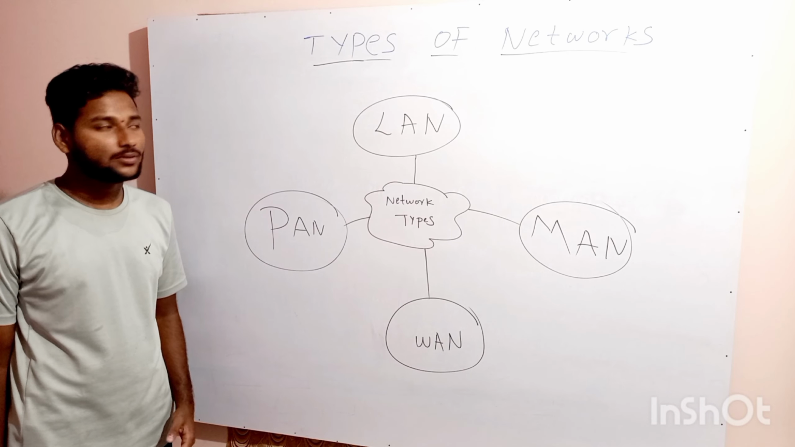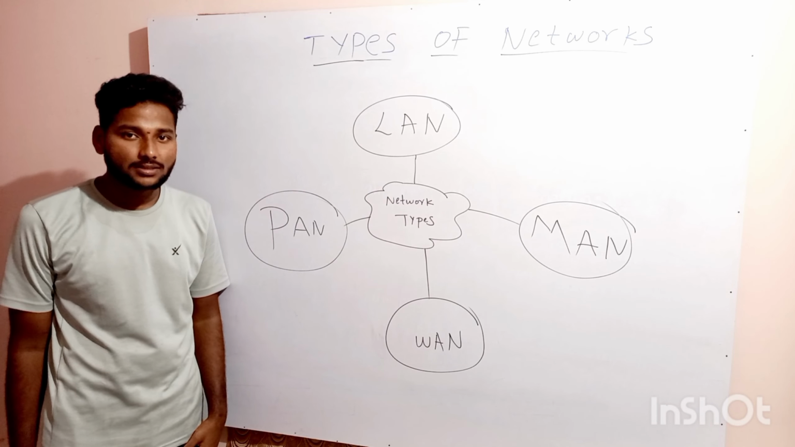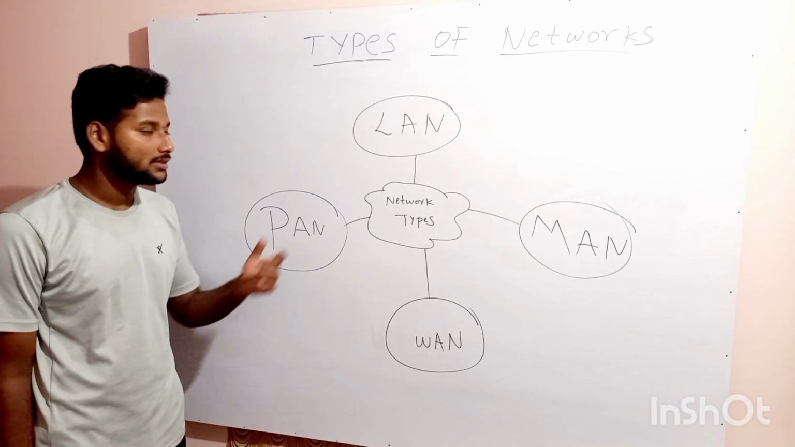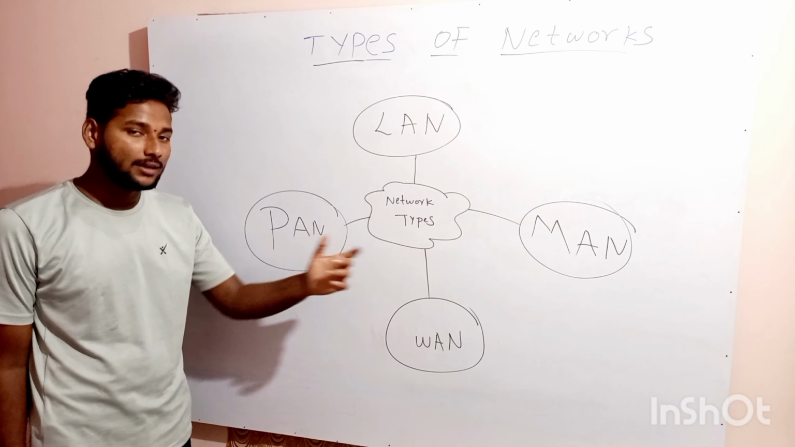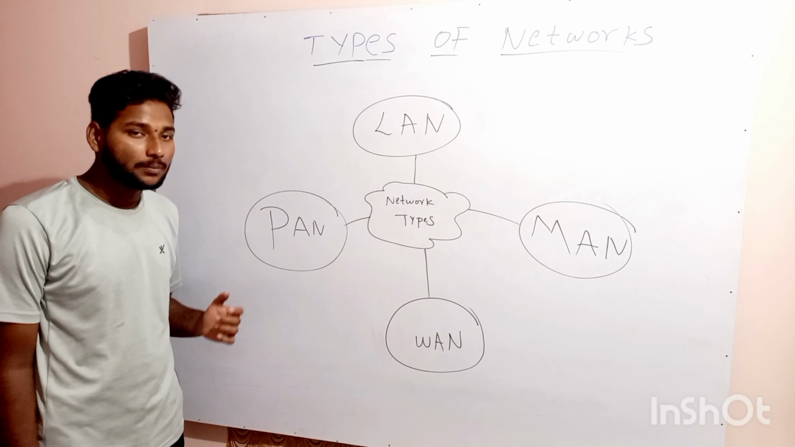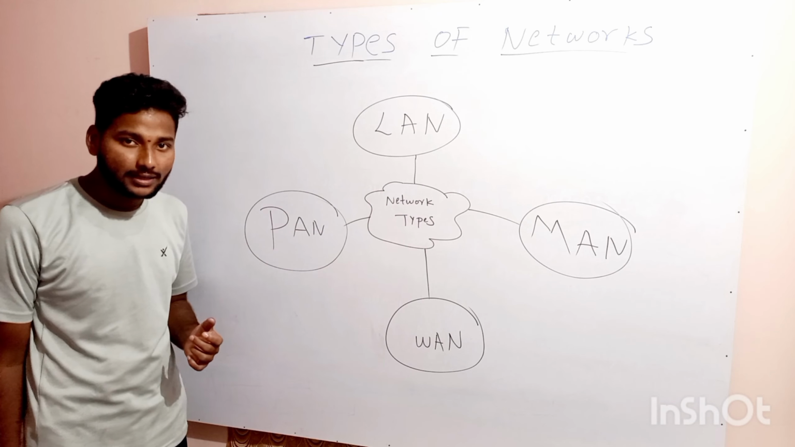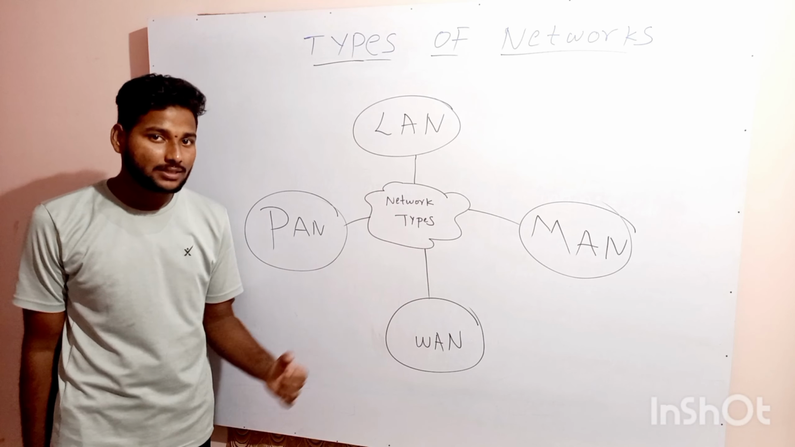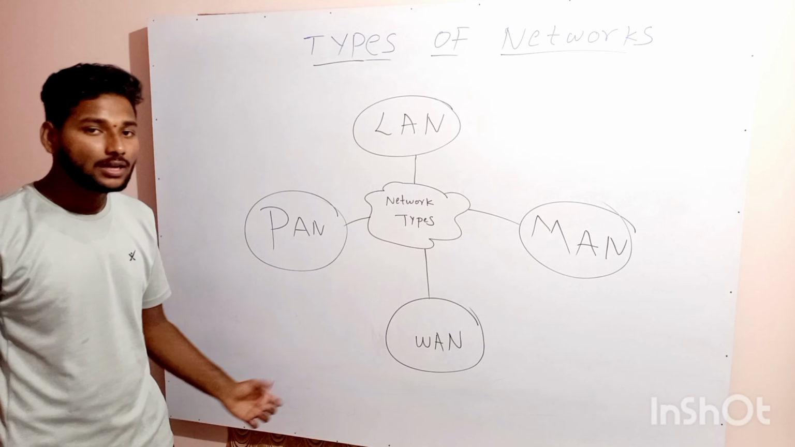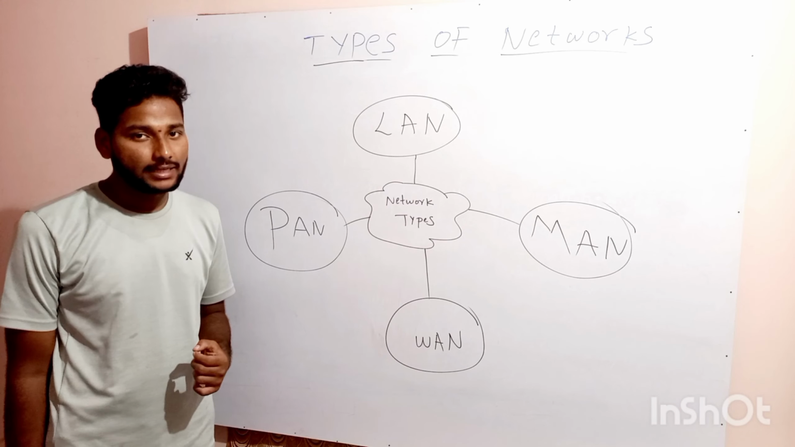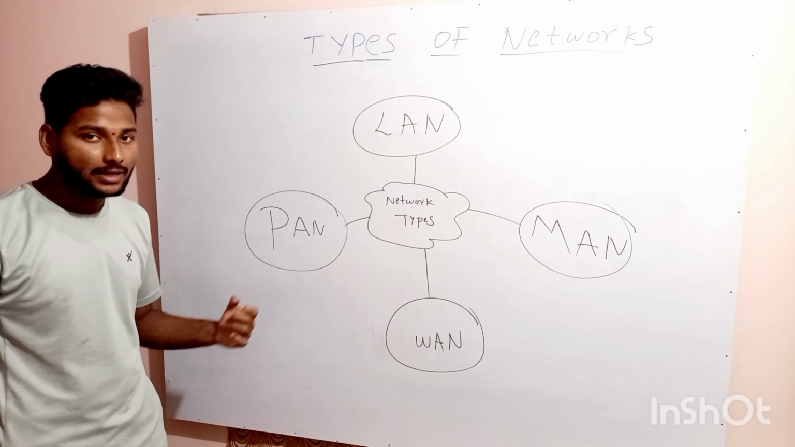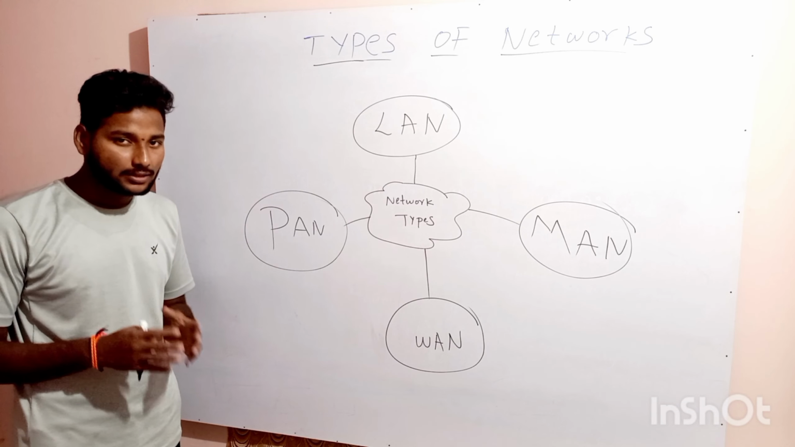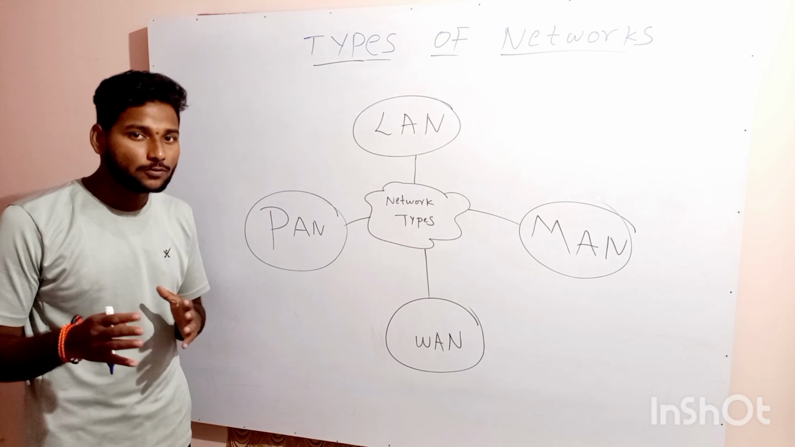Let us discuss types of networks in computer networks. There are four types of networks: LAN, MAN, WAN and PAN. LAN means local area network, PAN means personal area network, MAN means metropolitan area network and WAN means wide area network. In PAN, the personal area network, the connection is within a range of 10 meters, which means person to person